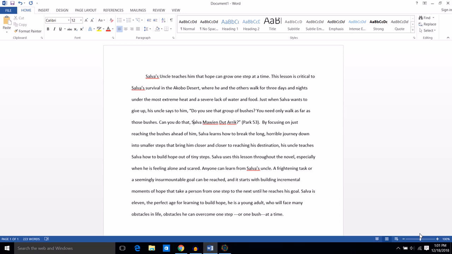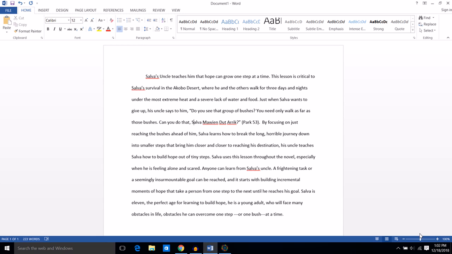Okay, so that's the main sentence right there. So this lesson is critical to Salva's survival in the Akobo Desert. That's the main sentence. The stuff that comes after the comma, those are the modifiers, so I'm not looking there yet. So this lesson is critical to Salva's survival in the Akobo Desert. So I'm going to say that is the verb, and it's connecting this lesson to critical to Salva's survival. So I'm going to say this lesson is a subject.